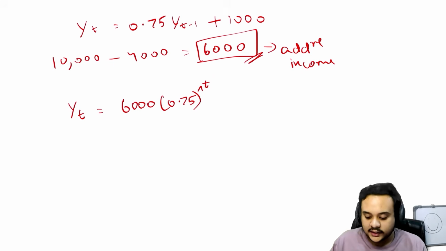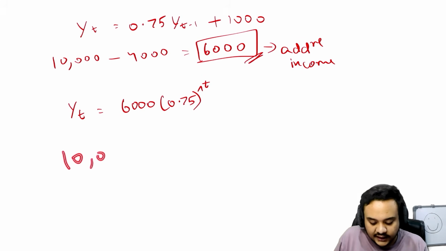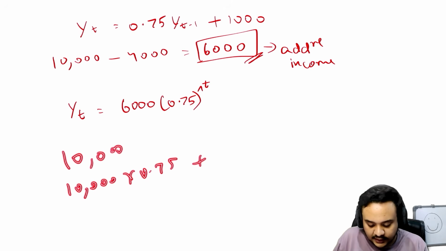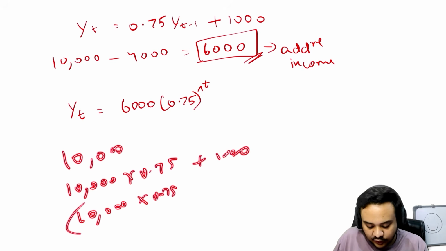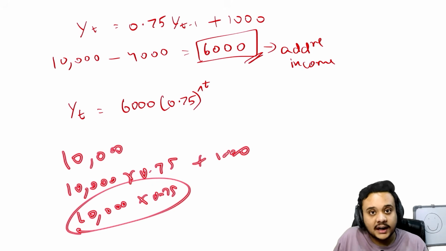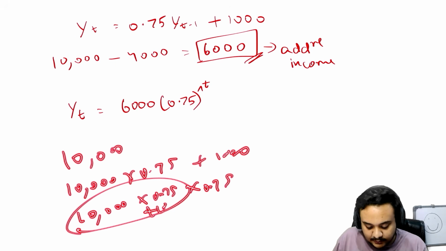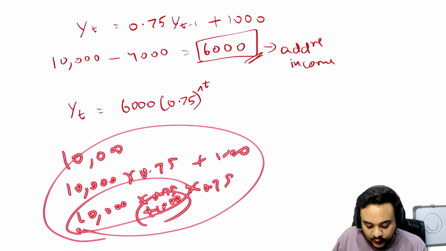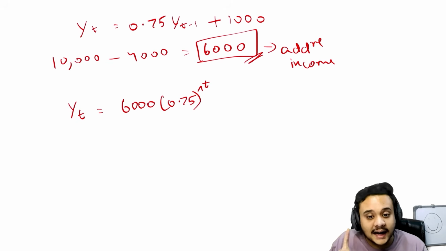We are writing this because in the first year we were writing 10,000. In the second year, 10,000 into 0.75 plus 1000. In the third year, 10,000 into 0.75, whatever this value was, which was 7,500, right? Even this into 0.75, but not just this, even plus 1000. So we had to add plus 1000 here.